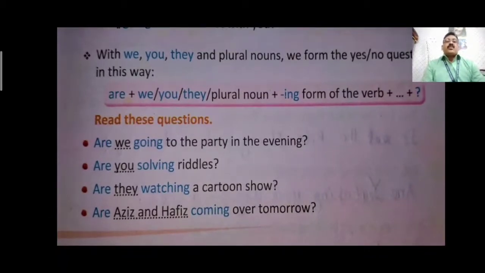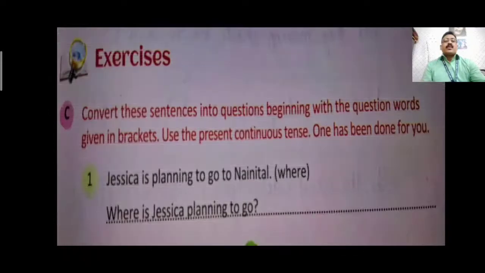Now here also we can see that... okay, now we will see the sentence, how we change the sentence from simple sentence into interrogative sentence.